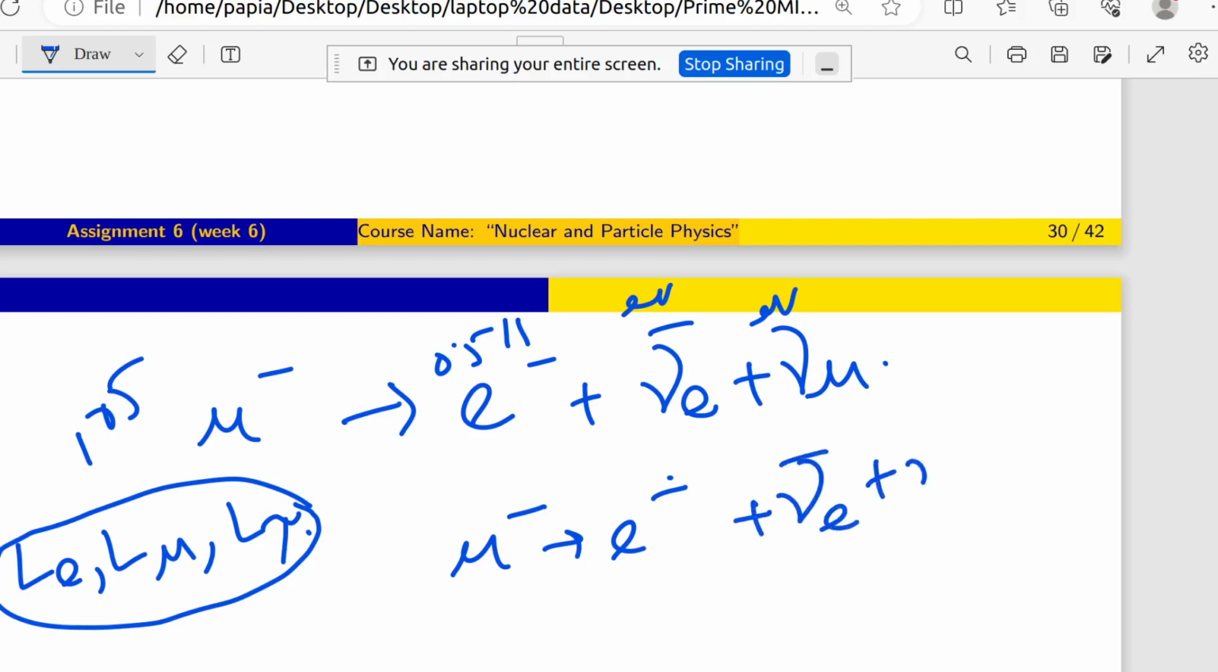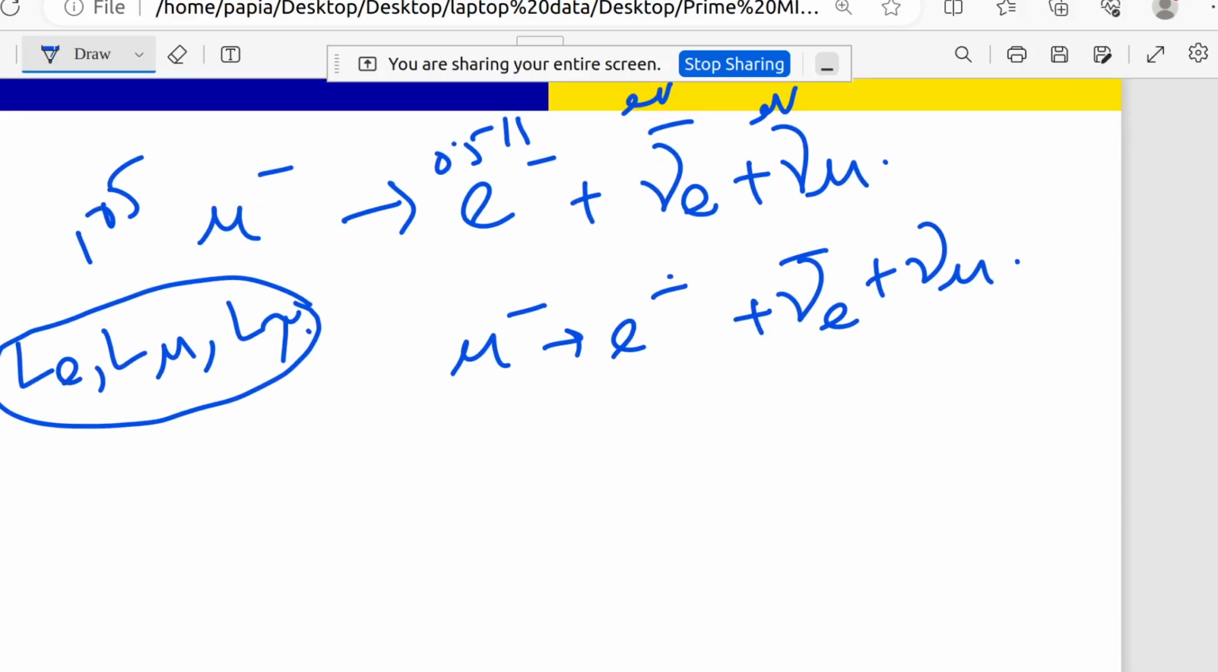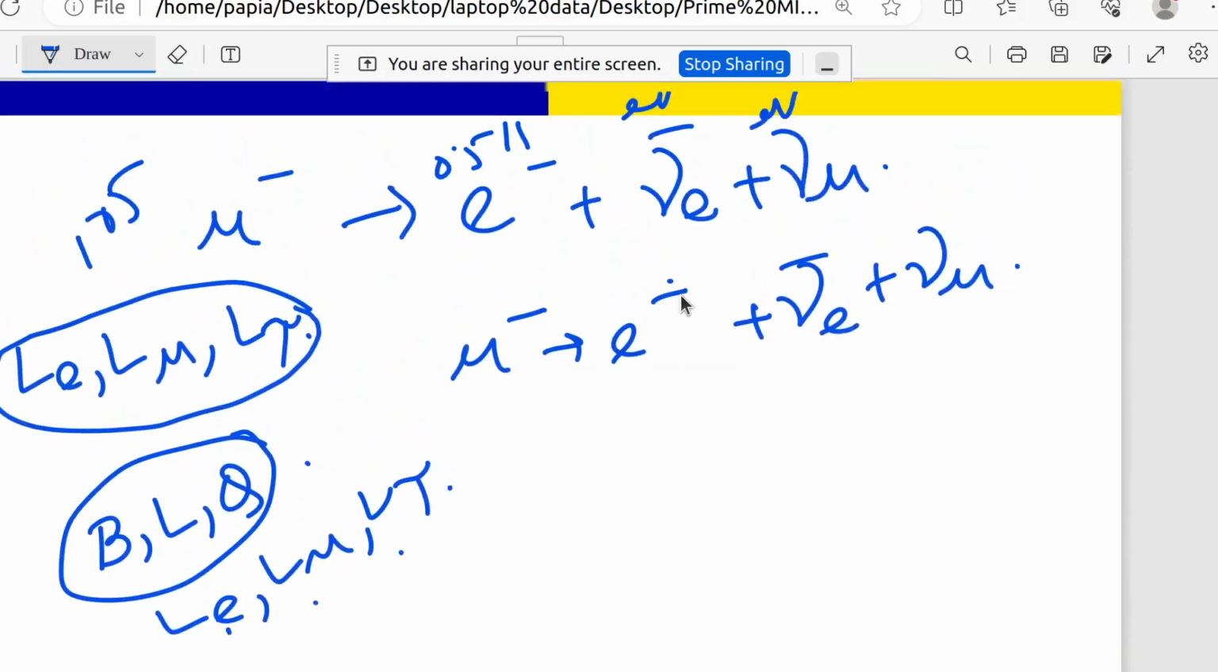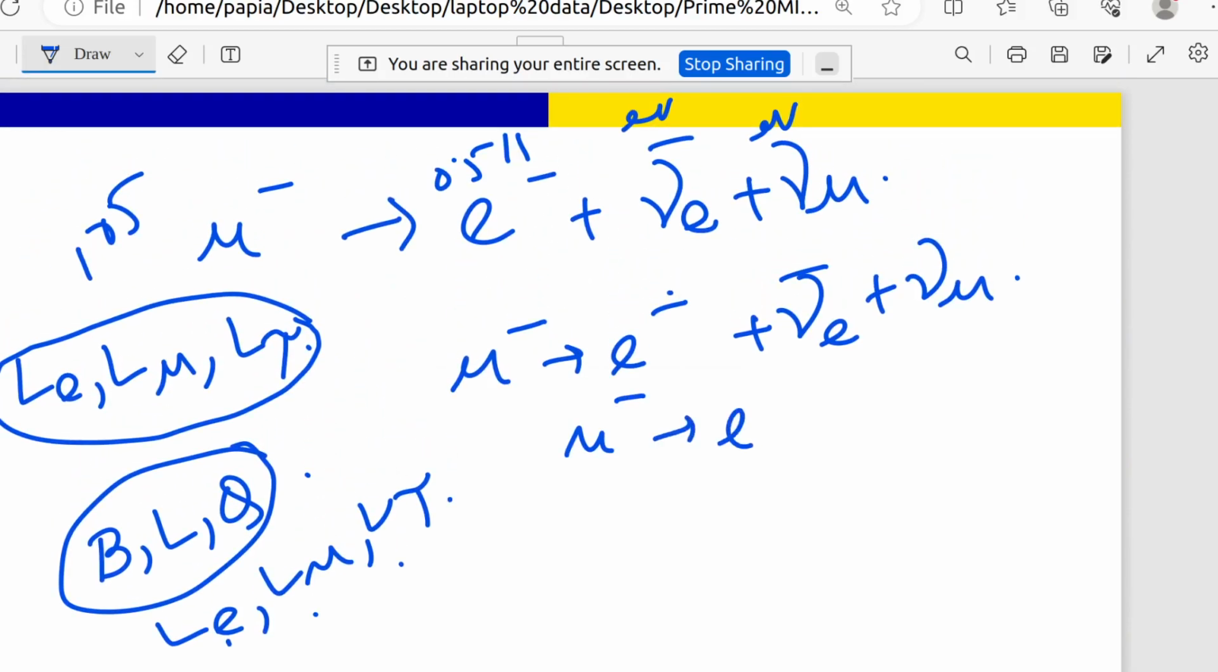This is an extra, it is not given in your assignment, but I am just telling you that if this type of interaction is there and we are checking whether this type of interaction will be allowed or not, then besides these three we have to check also Le, L mu, L tau separately and independently. If these Le, L mu, L tau are conserved separately and independently, then only we can say that okay, this is allowed interaction.